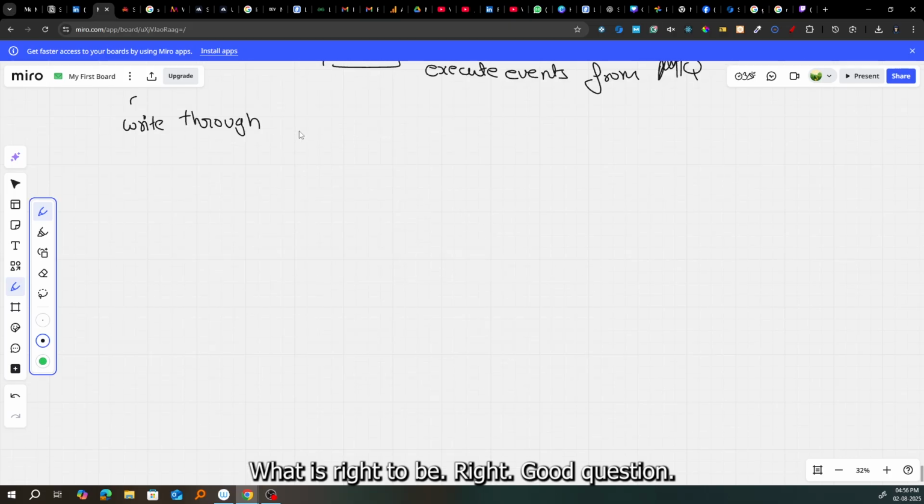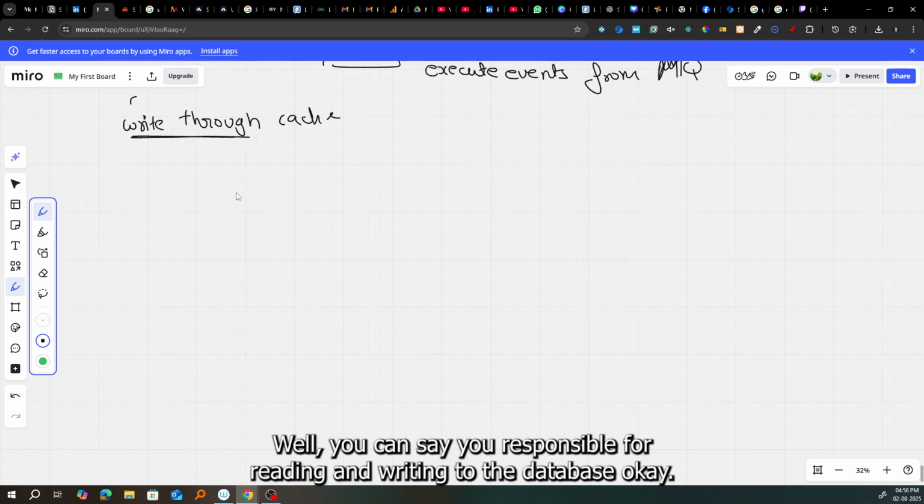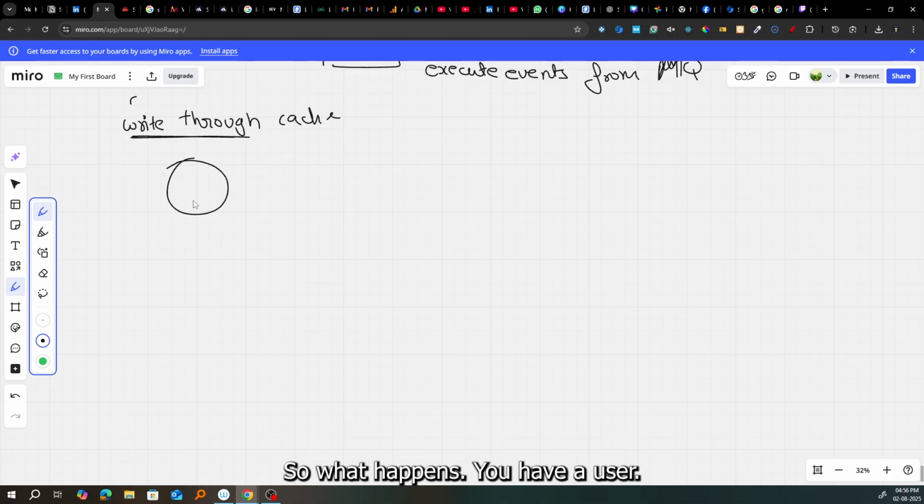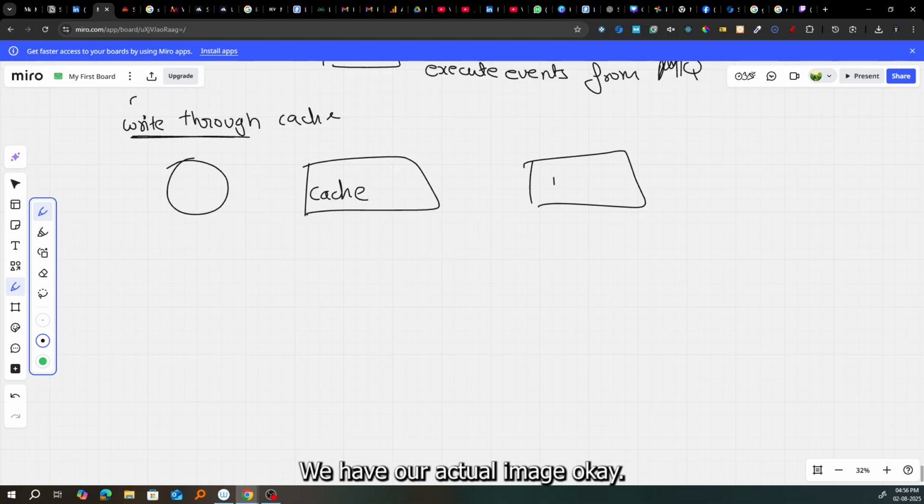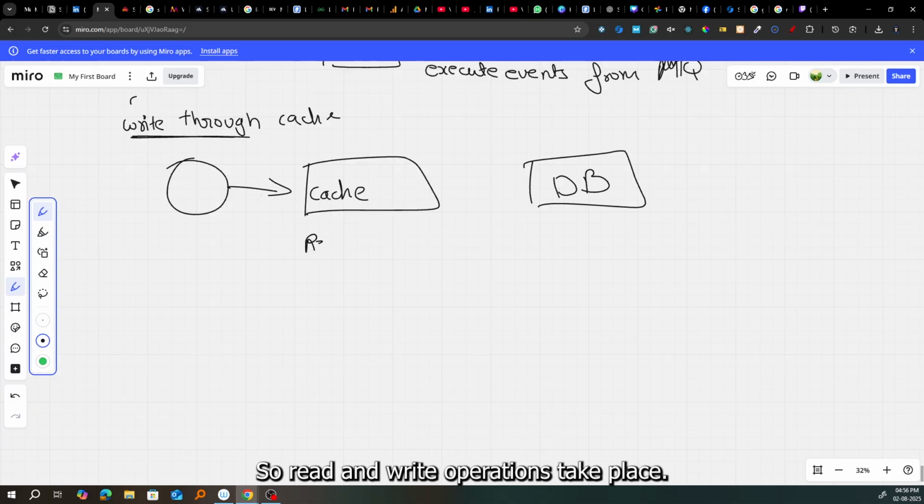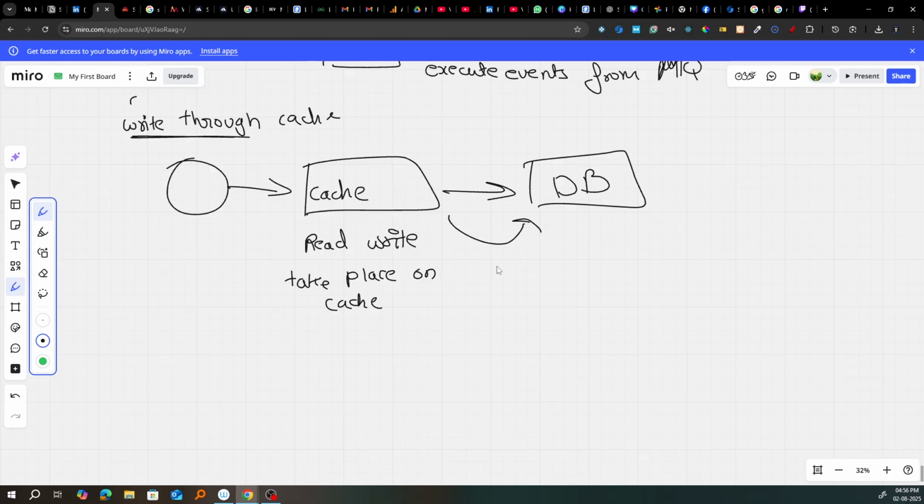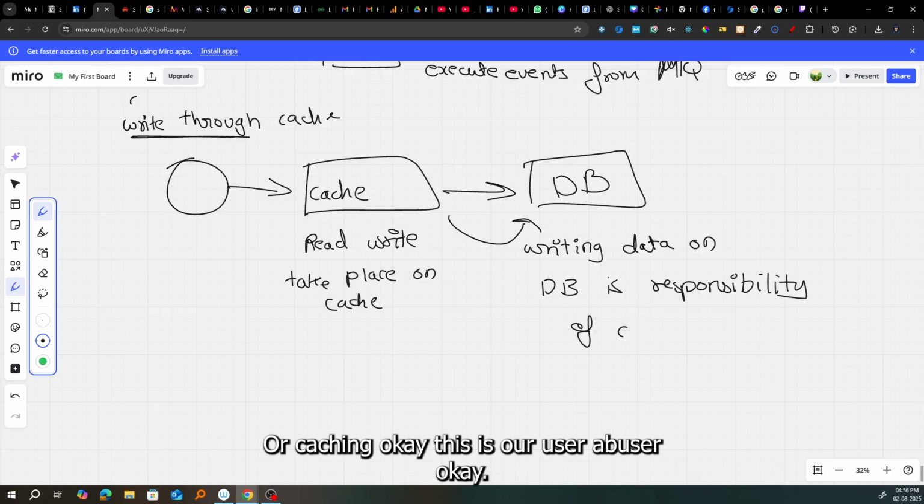What is write through cache? The application uses the cache as the main data store, reading and writing data to it, while the cache is responsible for reading and writing to the database. So we have a user, we have our cache, we have our actual DB. The responsibility of reading and writing happens on the cache. Read and write operations take place on the cache, and writing data to the DB is the responsibility of the cache.